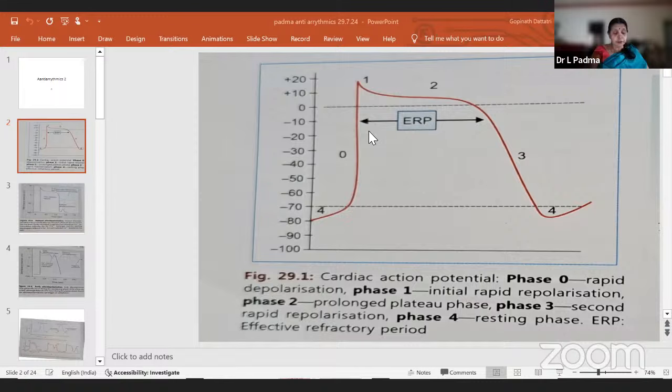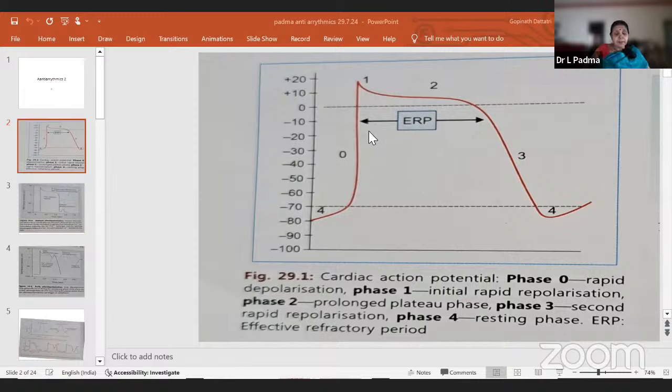Verapamil is the drug of choice to terminate PSVT in asthmatic patients. Yes, because this does not act on any beta receptors, so we can use verapamil in asthmatic patients also. Lastly, lidocaine is the drug of choice in digoxin-induced ventricular arrhythmias. 100% true. So we want to choose the wrong statement.